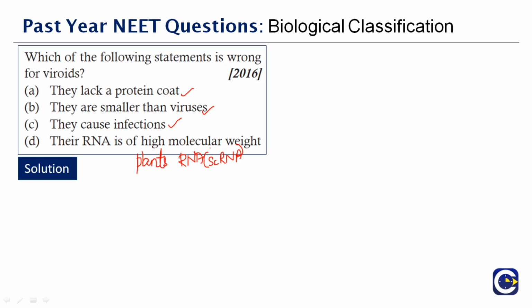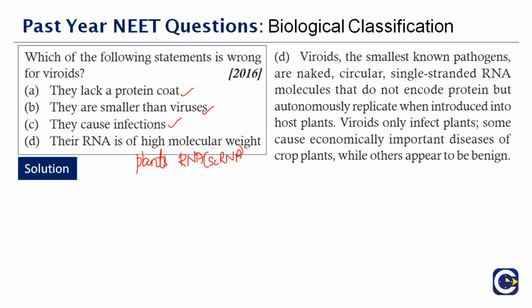Viroids are the small known pathogens which are naked and they have a single-stranded RNA molecule that does not encode a protein coat over them. Viroids can only affect plants. Some of them are economically important because when they cause diseases in plants, especially crops, we are economically affected. Therefore the correct answer to this question is option D.